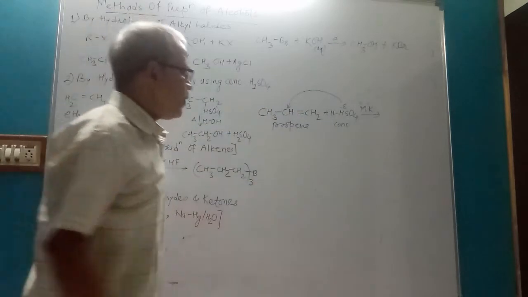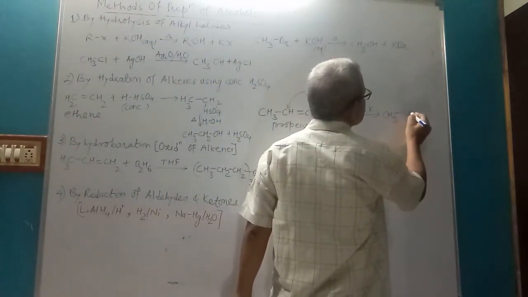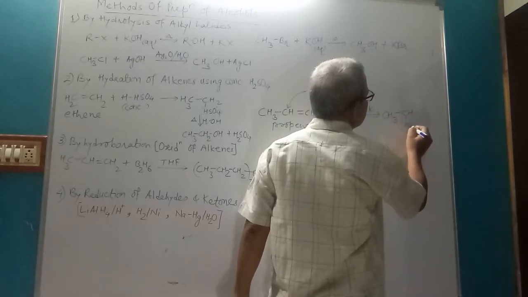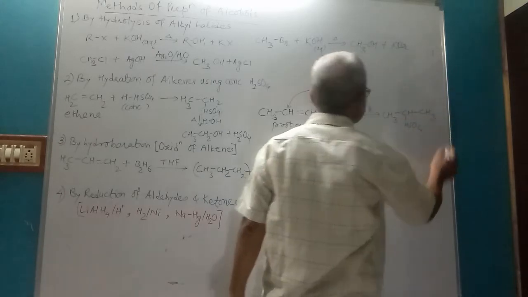So this is Markovnikov's addition. So it will give CH3 CH(HSO4) CH3.